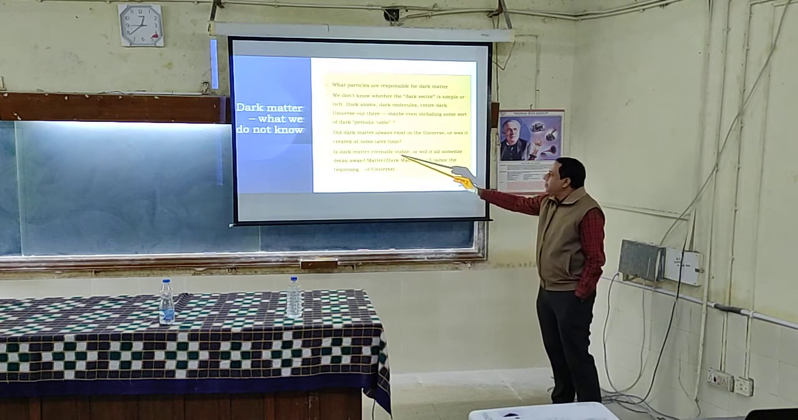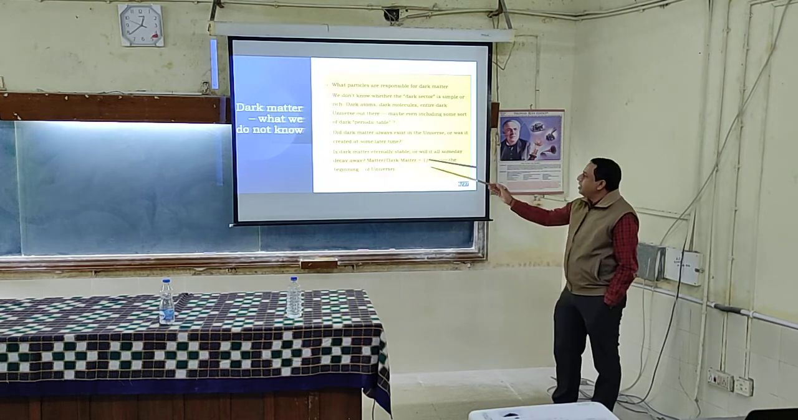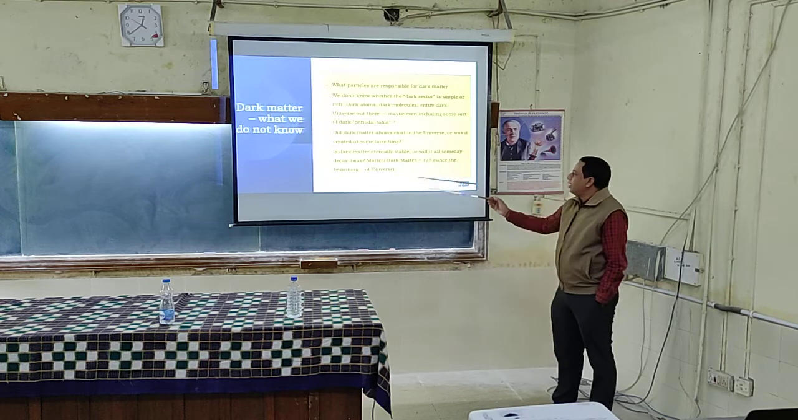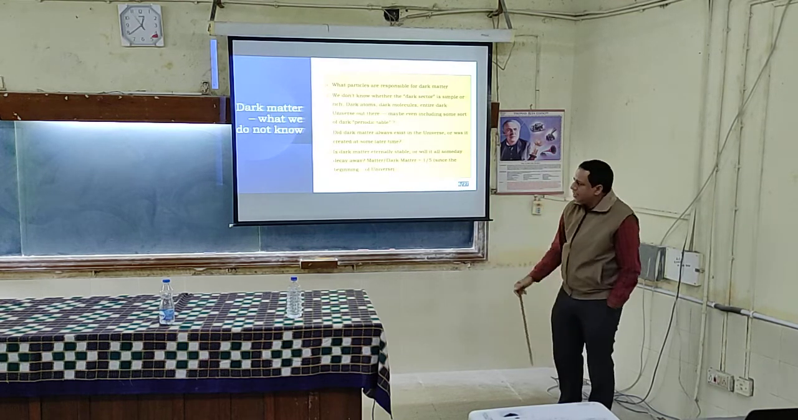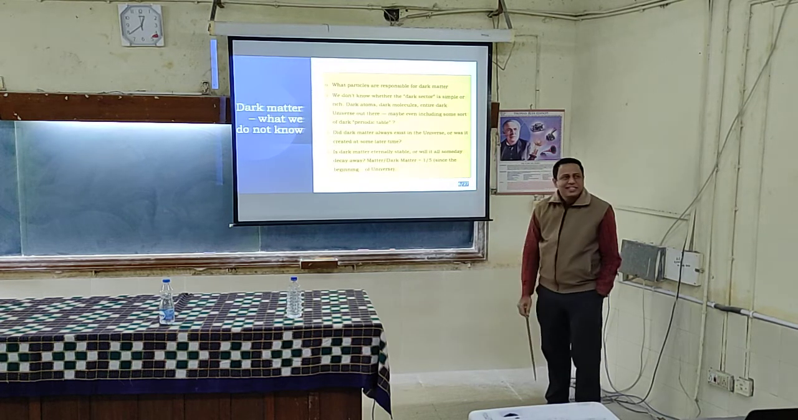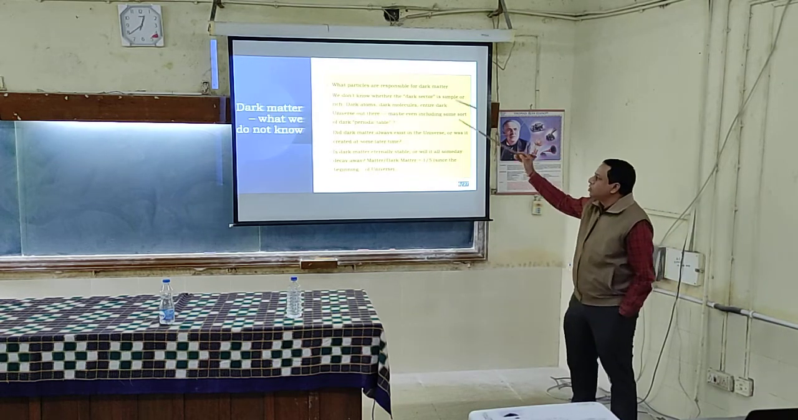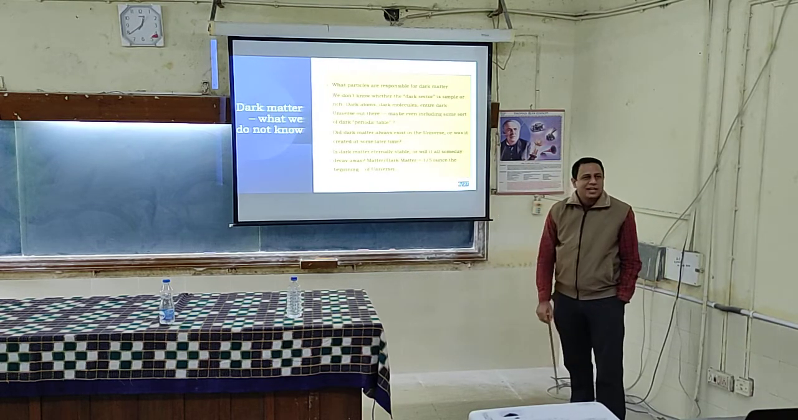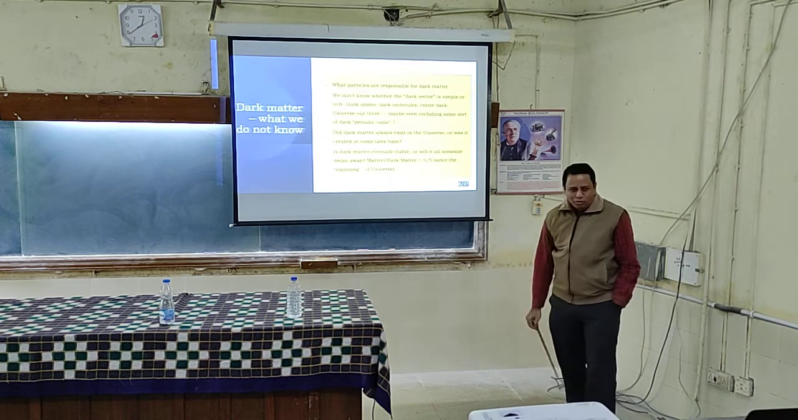Will this dark matter be eternally stable forever? We do not know. Will it someday decay? We do not know. But what people have found indirectly is that the matter to dark matter ratio seems to have remained the same since the beginning of the universe. So these are things which we do not know. In the previous slide, I said things which we know. This we do not know.